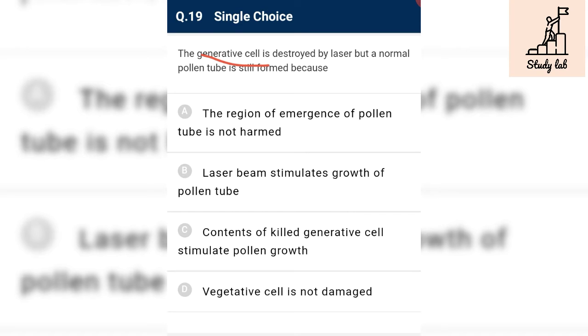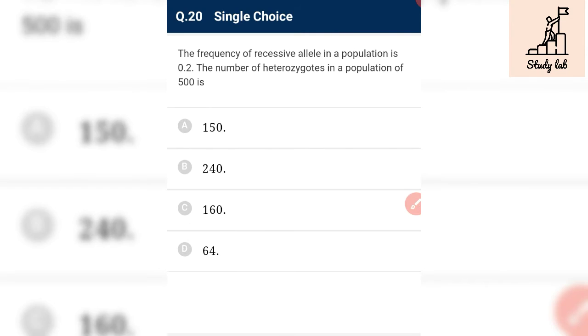See, if we destroy the generative cell and the vegetative cell is not destroyed, then the pollen tube can form. So the correct reason for this is that the vegetative cell has not been destroyed or damaged.